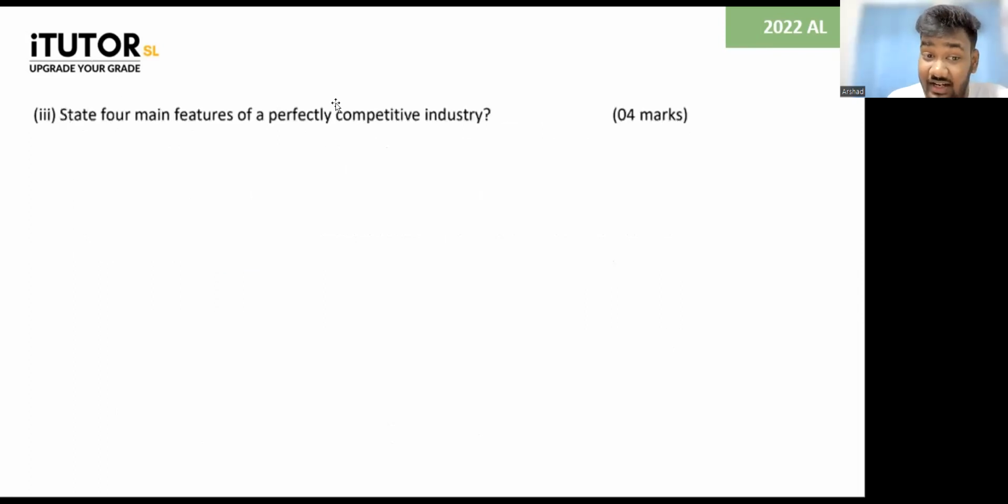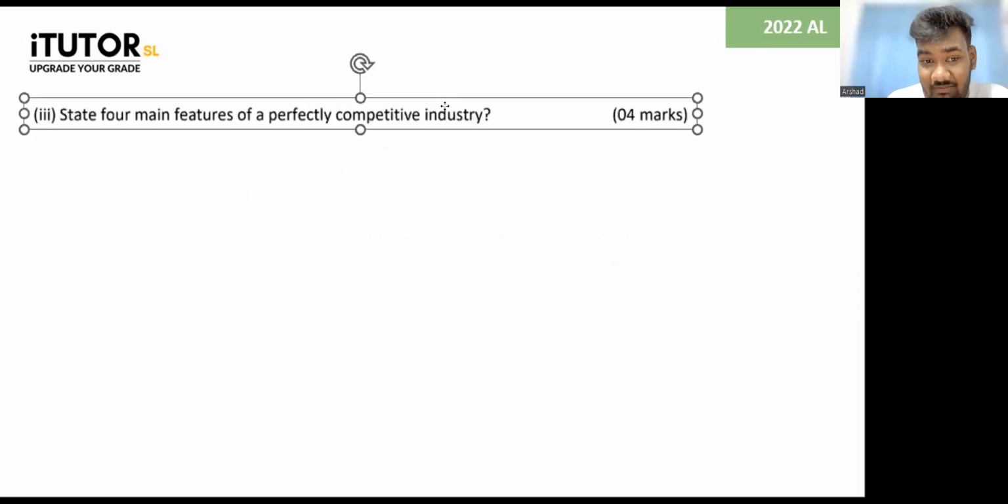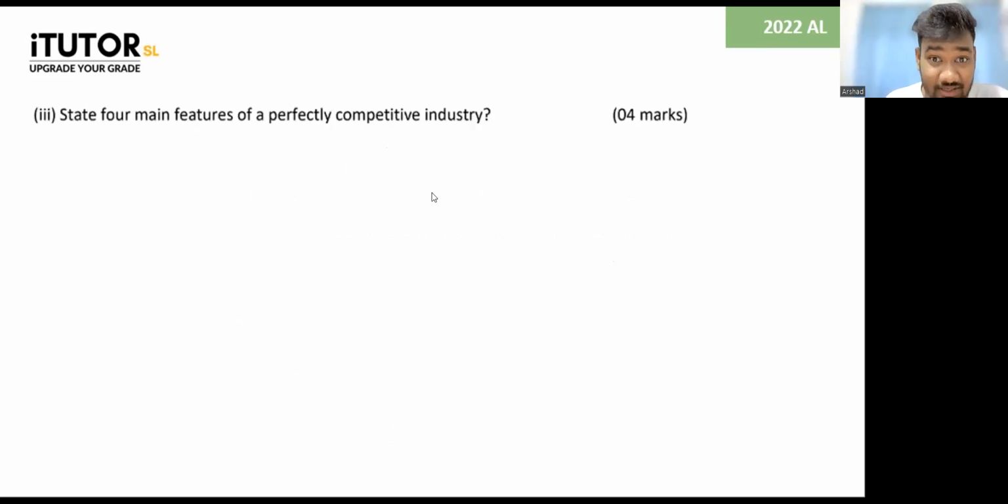Now coming to the next one. State four main features of a perfectly competitive industry. This is utter nonsense. I'm completely skipping it. That's a 4 mark question that you can definitely get.